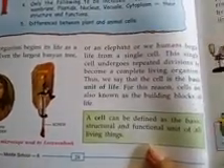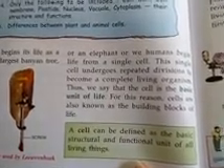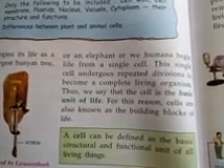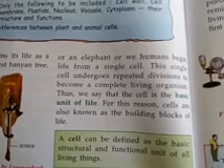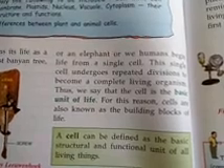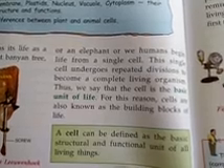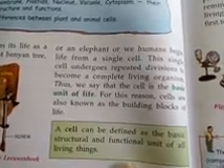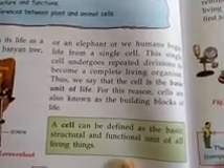But every living object starts its life with a single cell. Gradually, as the cell divides, the organism grows in size. So we can say that the cell is the basic unit of life. Just as a brick is the unit of a construction, like that, the cell is the basic unit of all living organisms. How do we define a cell?